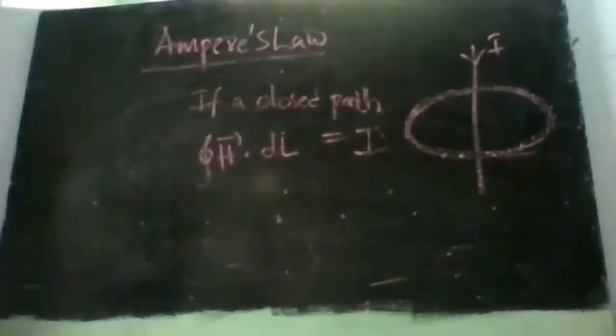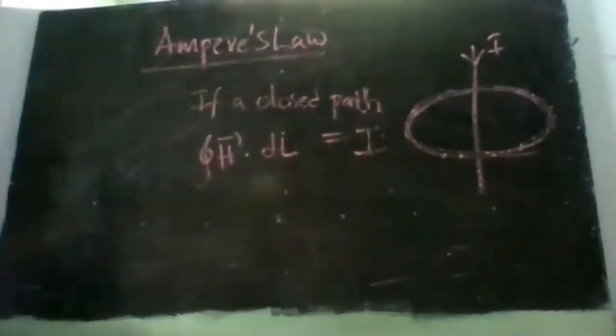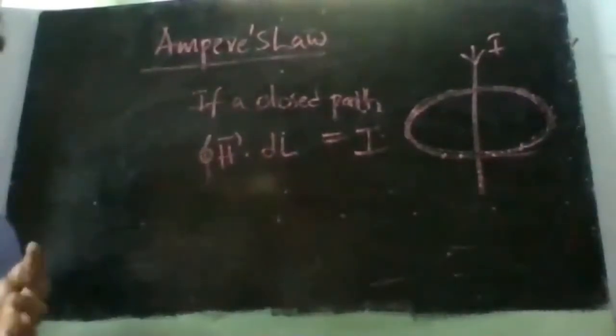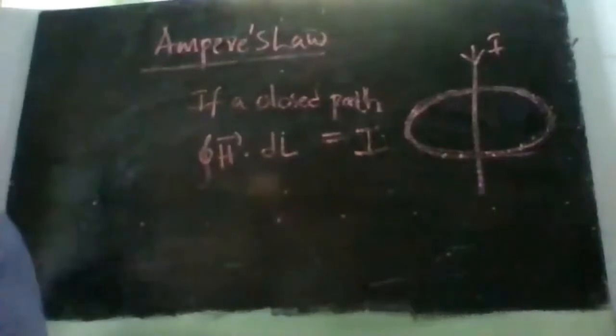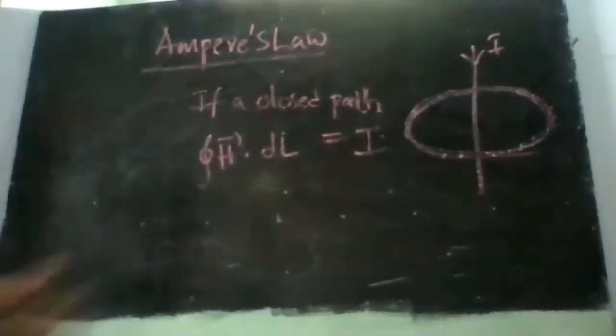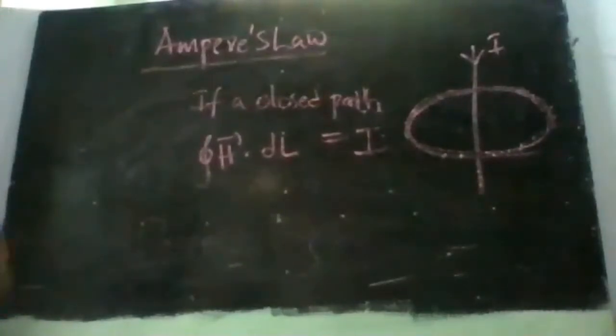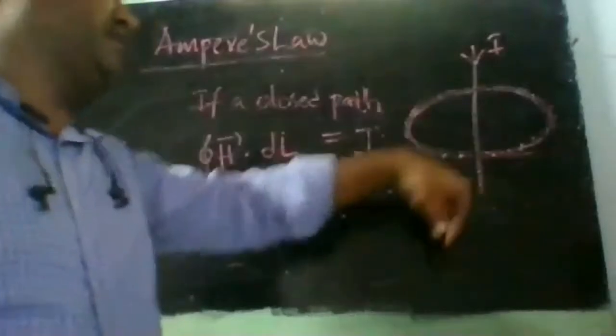That's what Ampere's law is, simply. The total magnetic field intensity produced in a closed path, which is also called an Amperian path, will be proportional to the current flowing through the conductor.